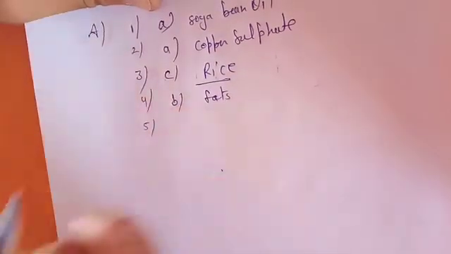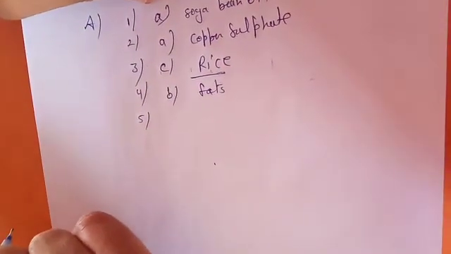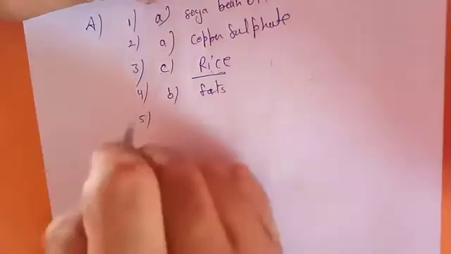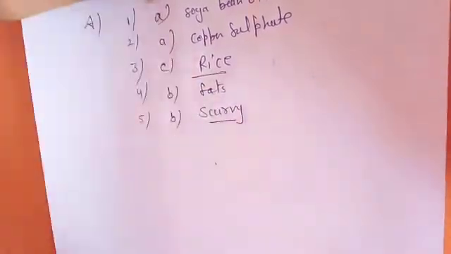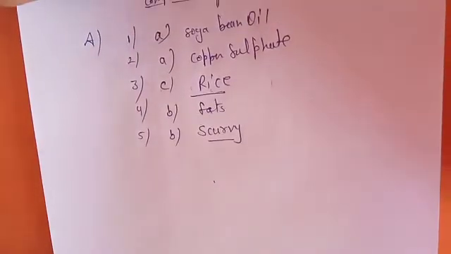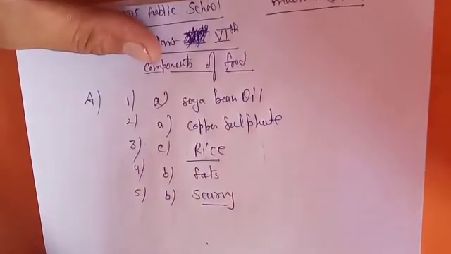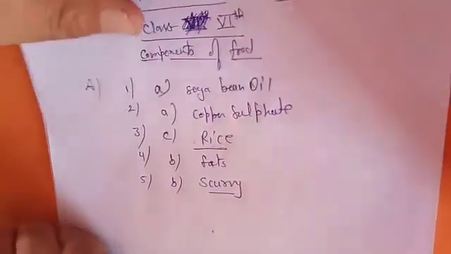Okay. Now the fifth: spongy and bleeding gums are symptoms of what? Again the option B, scurvy. Okay, so these are the answers to your first A section.